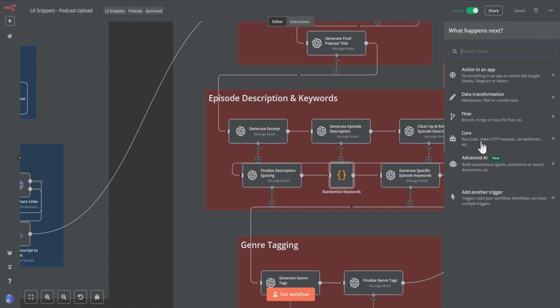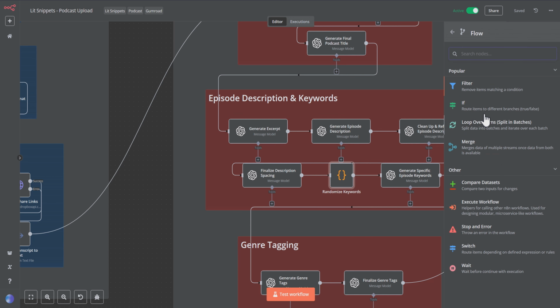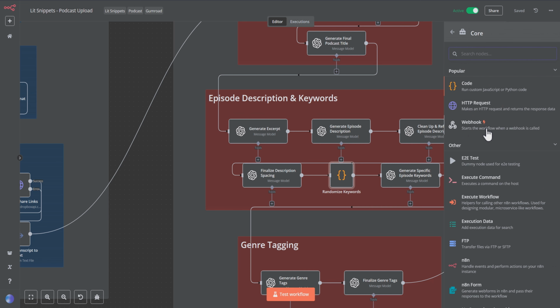And if you're wondering what I'm talking about with core nodes, these are the nodes for data transformation. You've seen the date and time, and we've seen here the code node. You also have the nodes that you use for filtering the data. I've shown you the if node in a previous workflow. But then you finally also have the node for making an HTTP request.